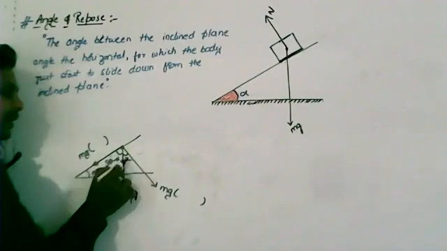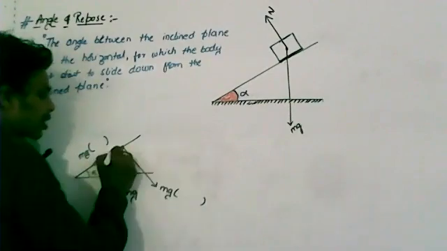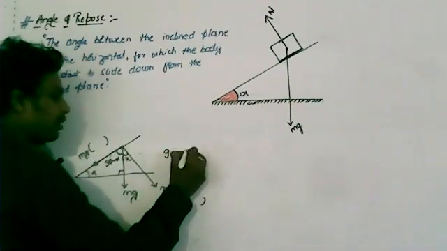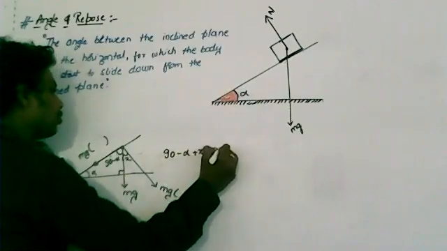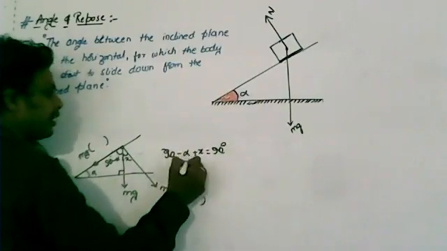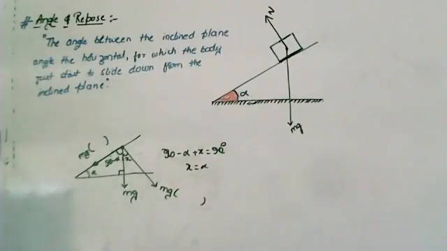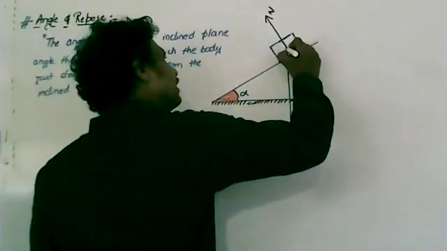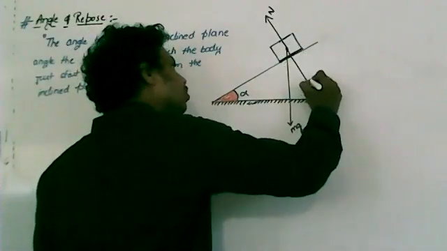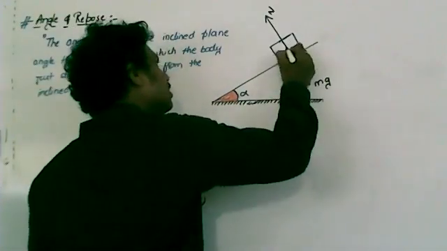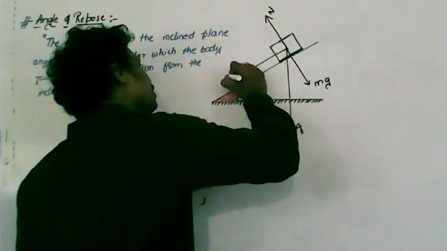Therefore the total angle is 90. So 90 minus alpha plus x is equal to 90. Cancel 90 and 90, then x is equal to alpha.